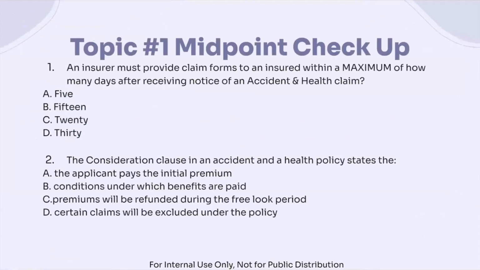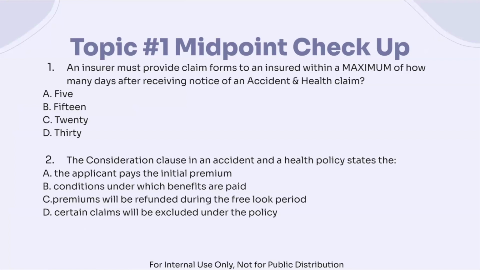All right. So now let's take a minute to complete a midpoint checkup. First, we have a review of our claims provisions, and number 2 is a question on a review of the consideration clause, but applied to a health and accident policy context.